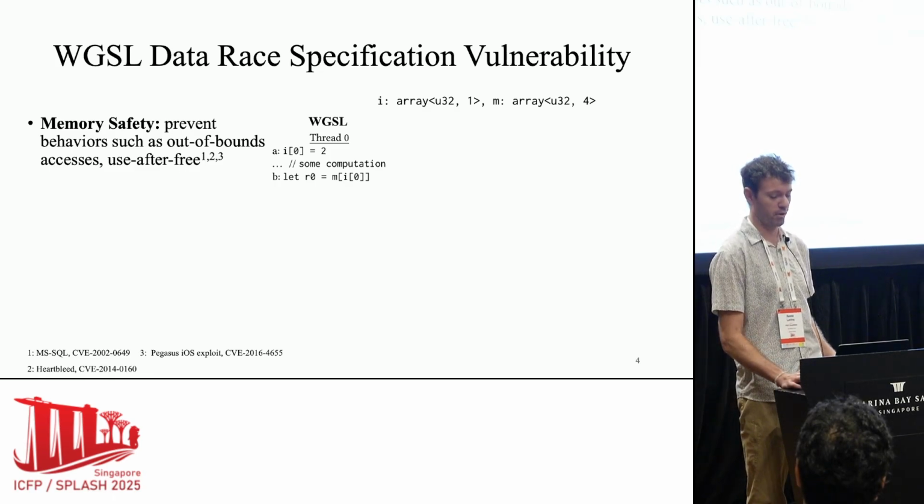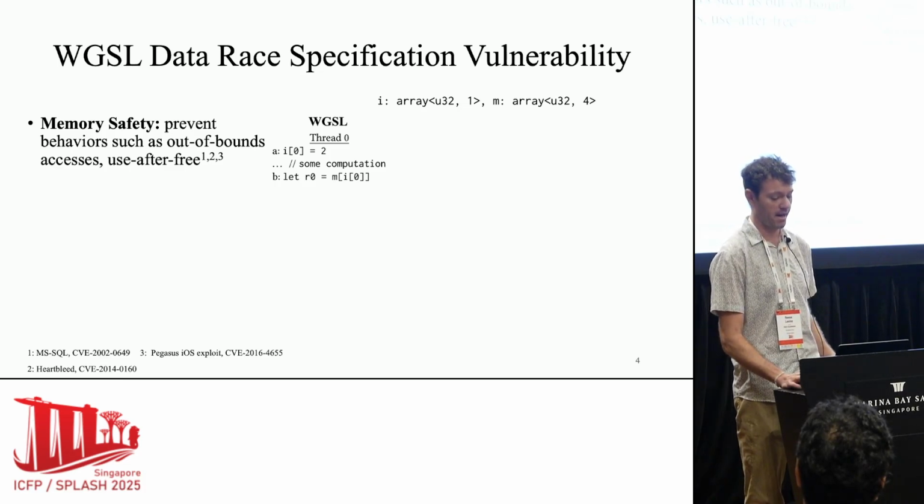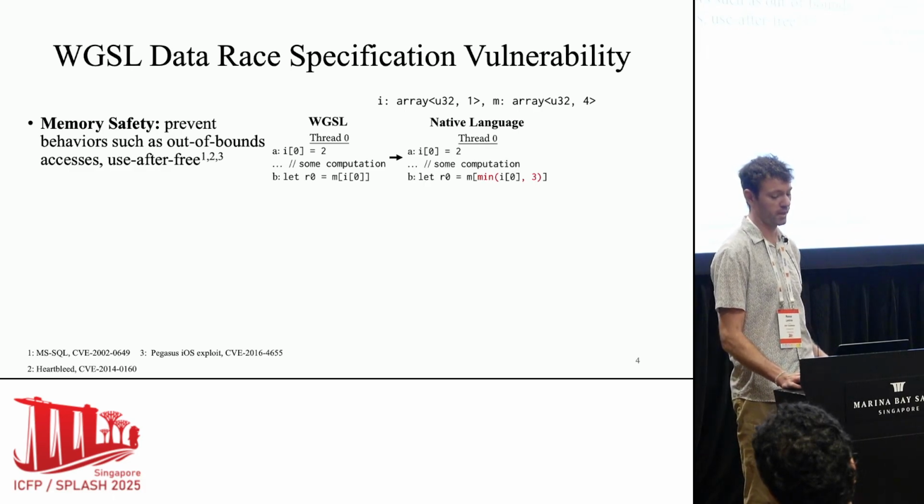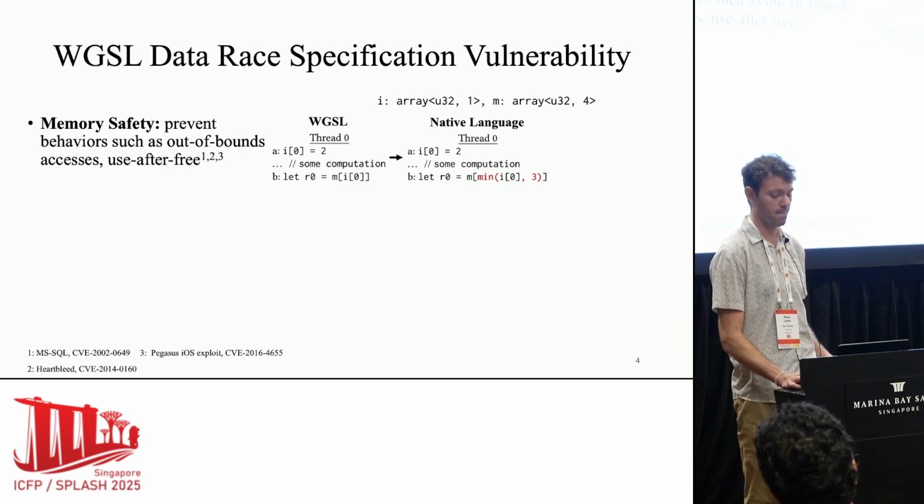If we look at this example program here in WebGPU Shading Language, or WGSL, we have two memory regions, I and M, and then we have one thread, and all it does is write I of 0 equal 2, do some independent computation, and then index M by I of 0. This index into M is a potential out-of-bounds access if I of 0 was greater than 3 here. When WGSL compilers output native language code, they actually just clamp the accesses. So here you insert a min check to make sure that you can't read out of bounds of M.